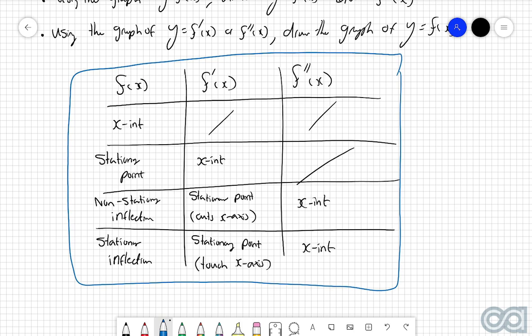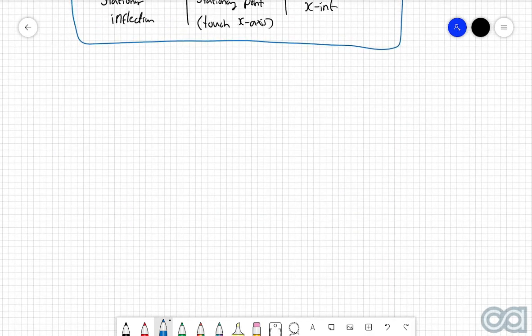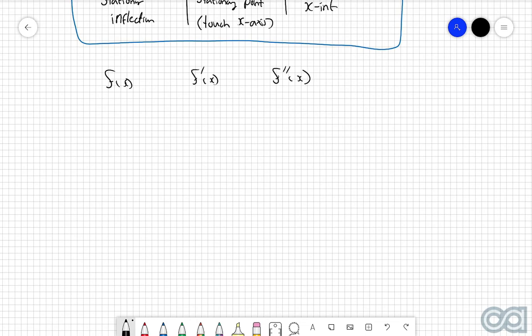Now, this here is the key table I wanted to bring up. However, the other one which could be very, very beneficial will be this one here. So once again, we're going to lay it out as f of x, f dash of x, and f double dash of x.